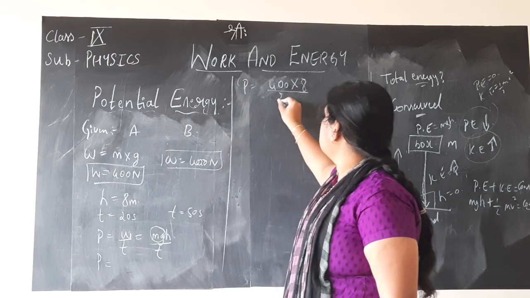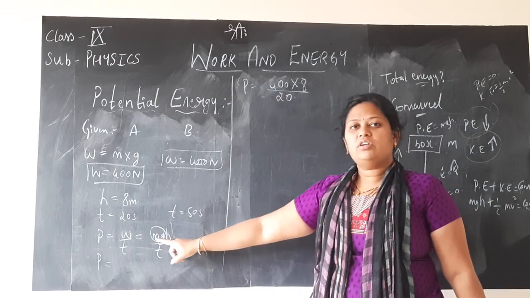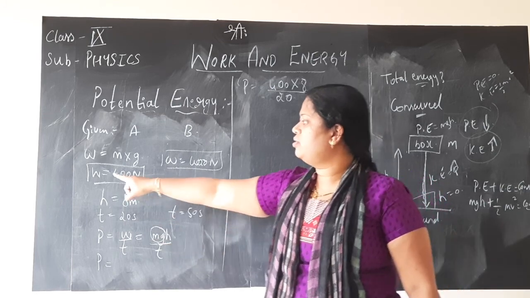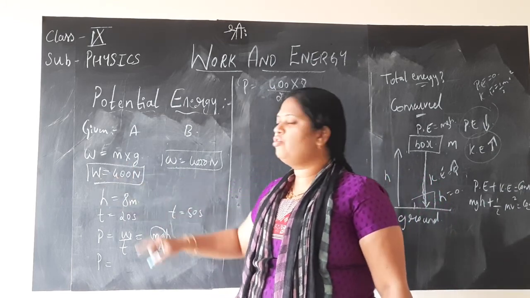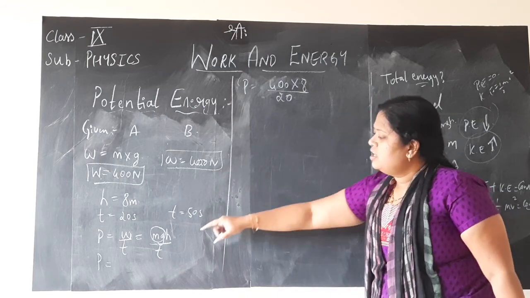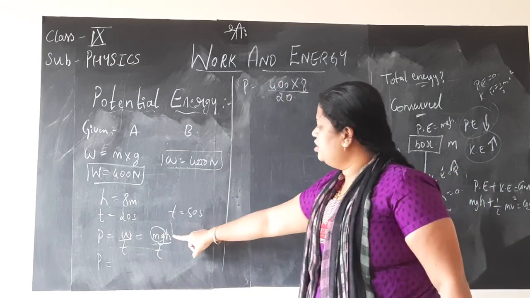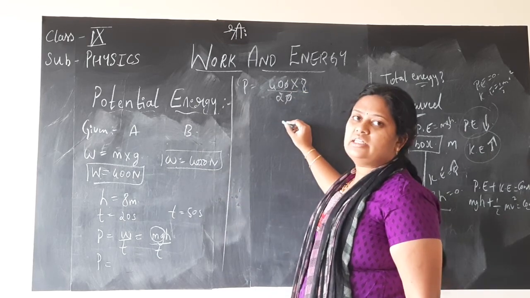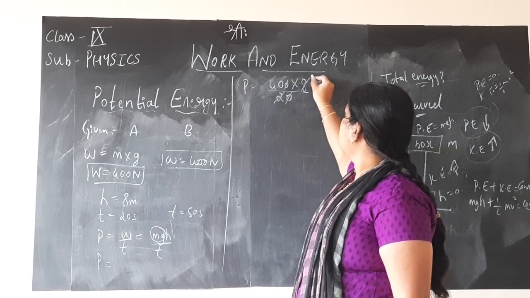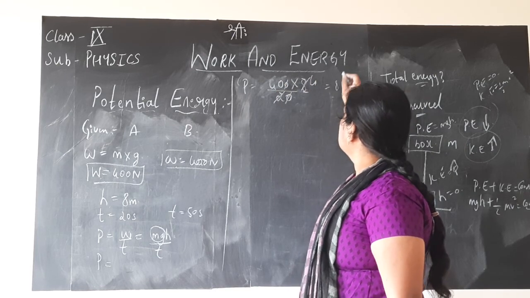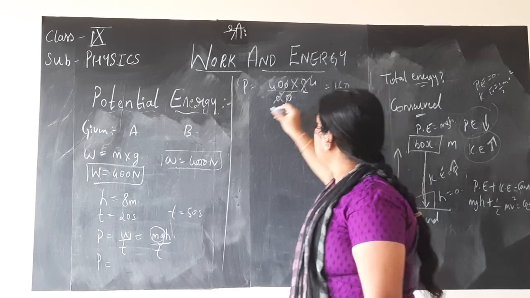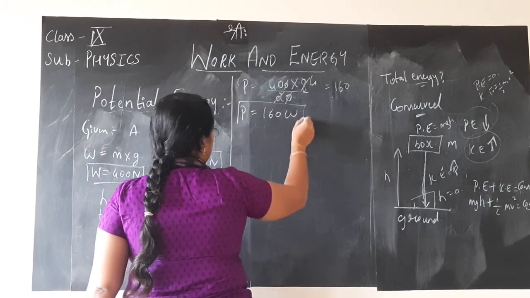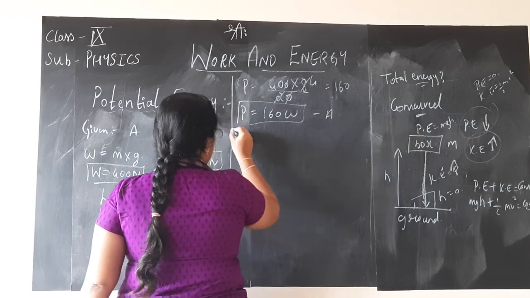Time taken is 20 seconds. Children, we are not substituting separately for m, g and h. Why? Because the product of m and g together, W, is given as weight, that is 400 Newton. That is the reason totally mg is 400 into height h is 8 divided by time 20. 0, 0 get cancelled in numerator and denominator. 2 ones are 2, 2 fours are 8, 4 into 40 is 160. So power is 160, unit is watts for girl A.